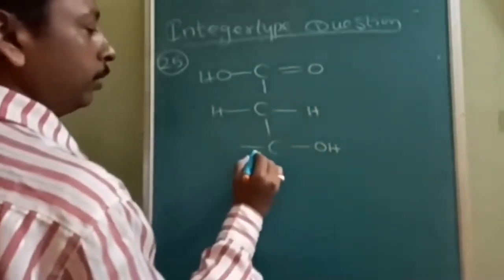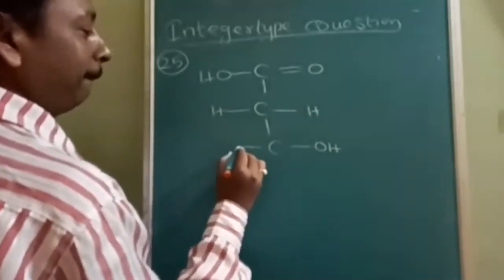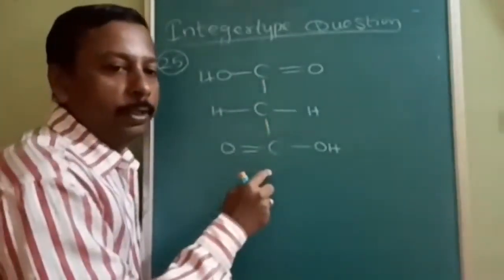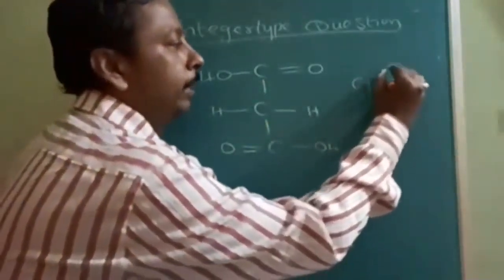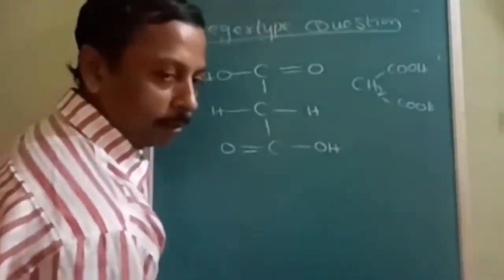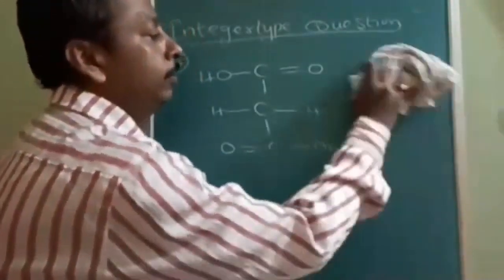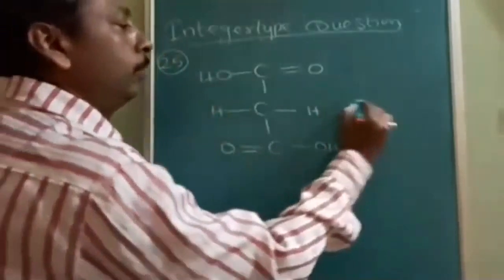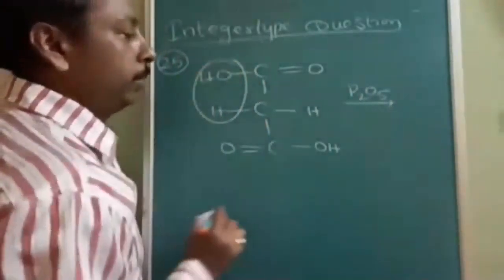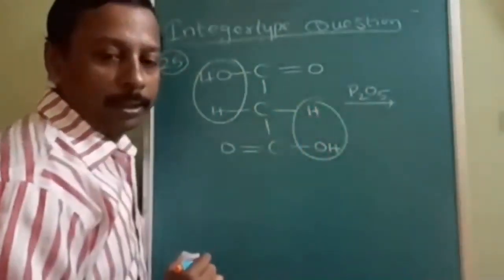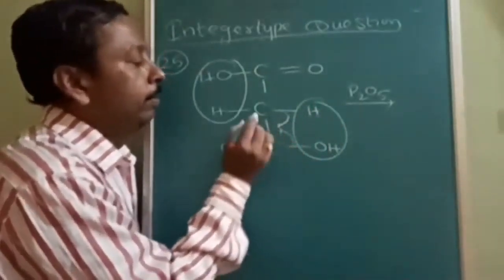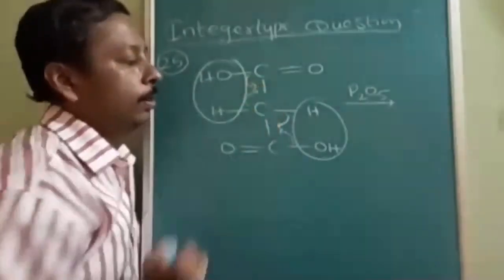Please don't reveal all these tricks to anybody. This is malonic acid, CH2, COOH and COOH. Normally people will write it like this, but there is an added advantage when you write it like this. See, P2O5 is an acidic dehydrating agent. It will remove one water molecule like this, one water molecule like this. So because of that, there will be pi bond formation here and here.